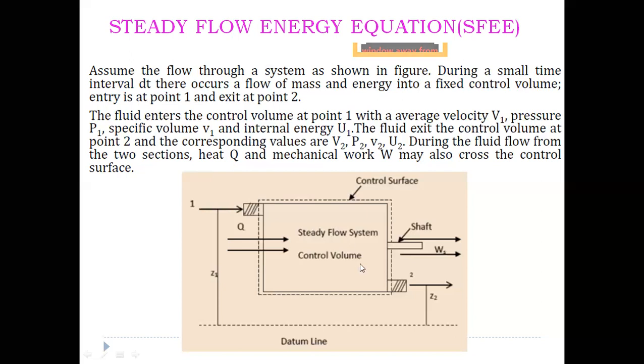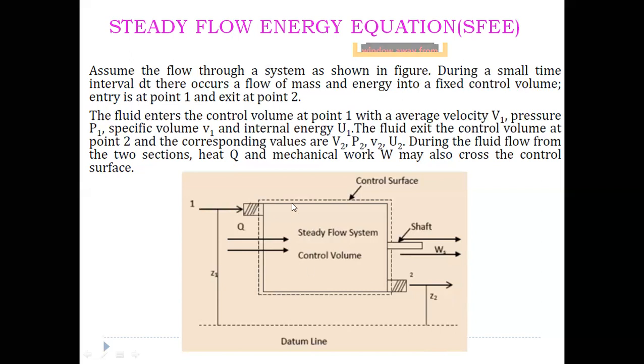While coming out at the exit, it has the corresponding values of pressure P2, specific volume v2, average velocity V2, and internal energy U2. The other parameters are the two energy interactions here, heat and work. The first section, the inlet, is at a height of Z1 from the datum line, and the second is at a height of Z2 from the datum line.